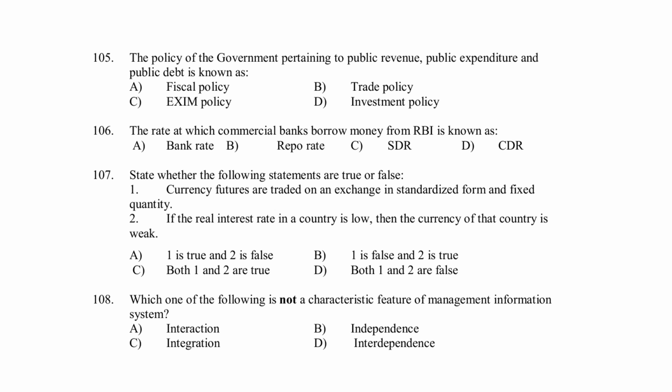The policy of the government pertaining to public revenue, public expenditure, and public debt is known as A. Fiscal policy, B. Trade policy, C. Exim policy, D. Investment policy. Option A, fiscal policy is the right answer here. The rate at which commercial banks borrow money from RBI is known as bank rate, repo rate, SDR, CDR. Right answer option A, bank rate.